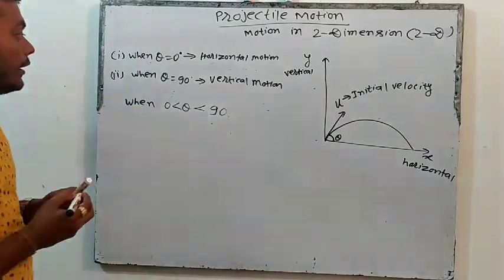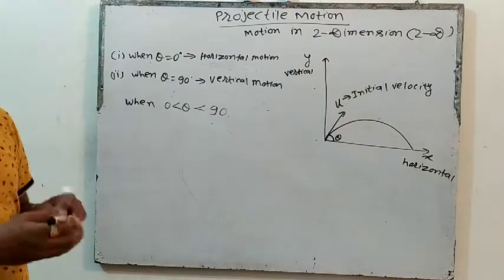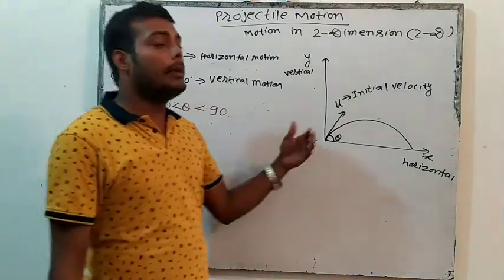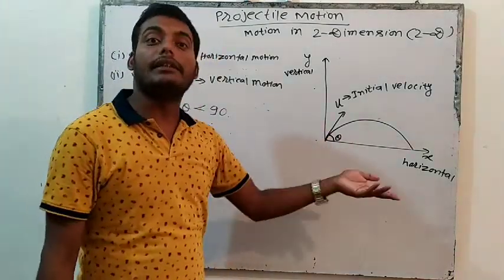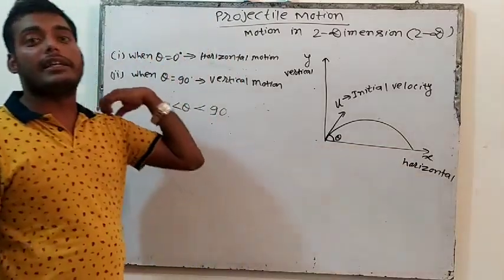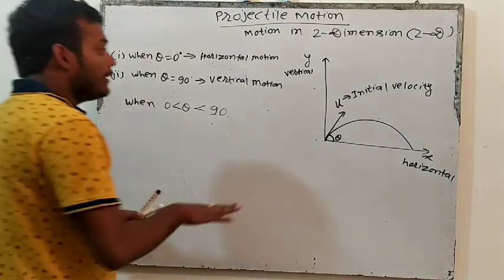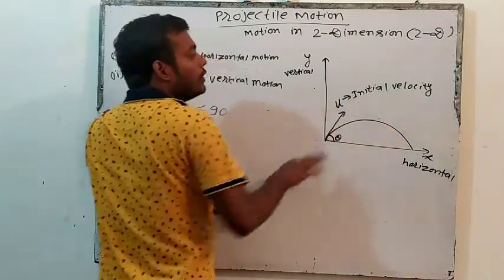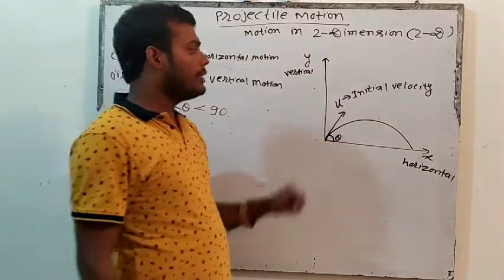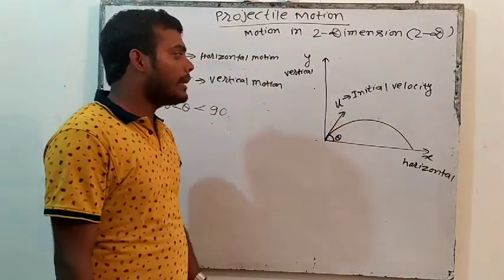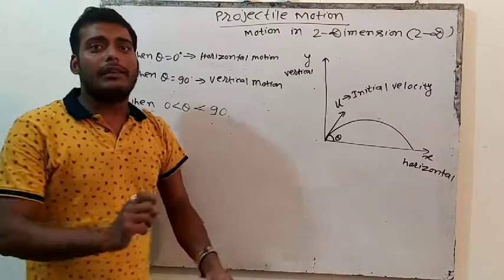When theta is more than 0 but less than 90, that means theta can be 10 degrees, 20 degrees, 30 degrees, 45 degrees, 60 degrees, like this. So if the situation is like this, then what will happen? Then the object will go like this. So we will give some initial velocity to this.